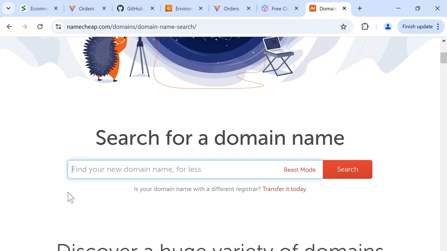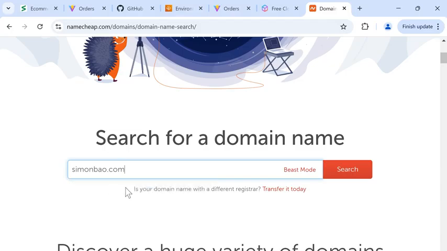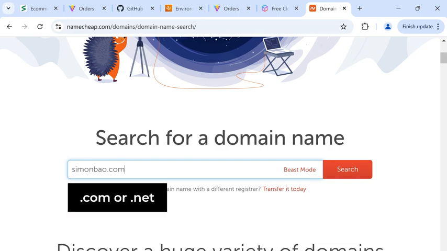If you don't know what domain name you want, my recommendation is to try to register your first and last name. This might be useful for a personal website. So for me, it's Simon Bao, and we need to give it an ending, like .com. .com stands for commercial. It's the most popular ending for domain names. Now, you could pick another ending that you want, but be careful because some domain endings don't work with normal browsers. If you're not sure which ending you want, I recommend using .com or .net, just to be safe, because they are the most popular.